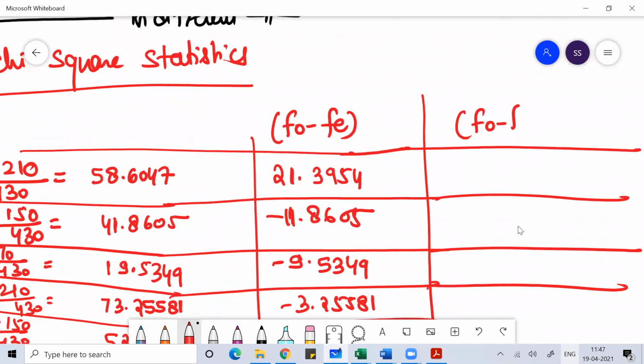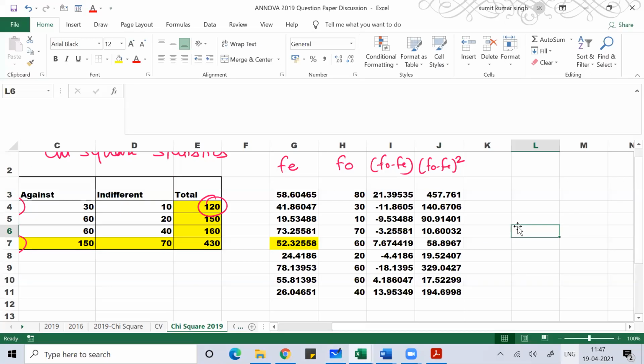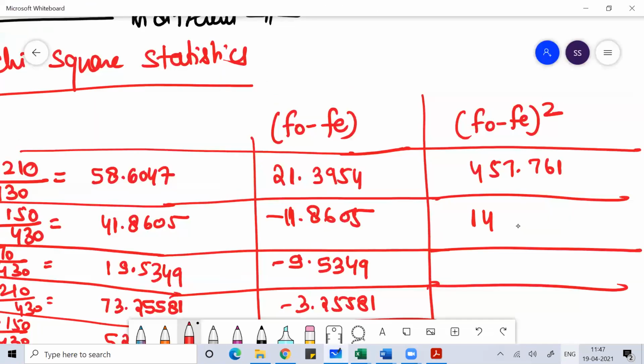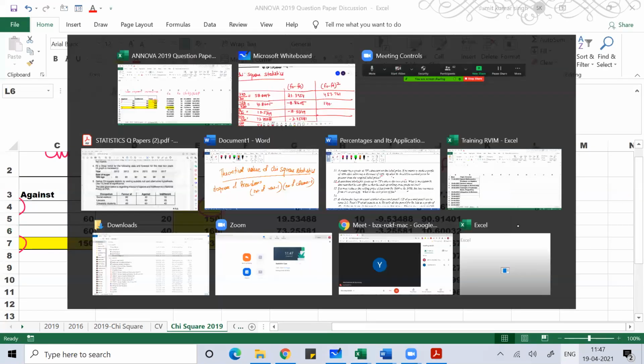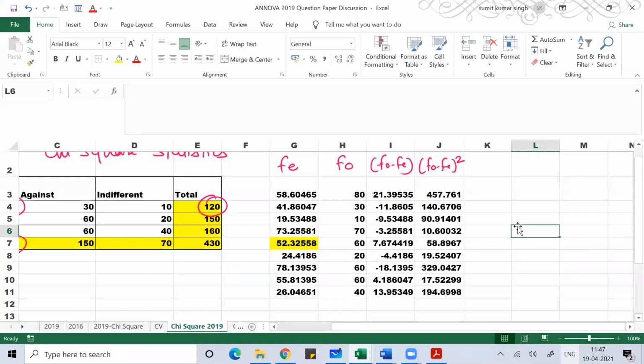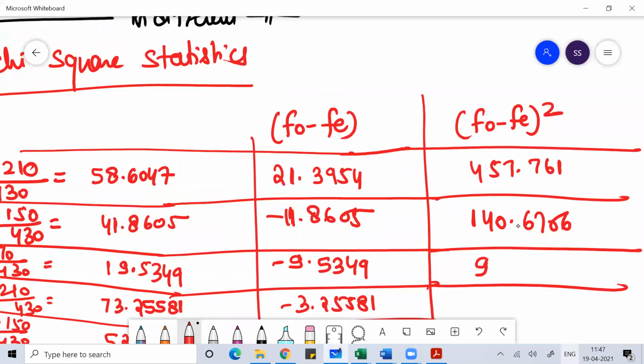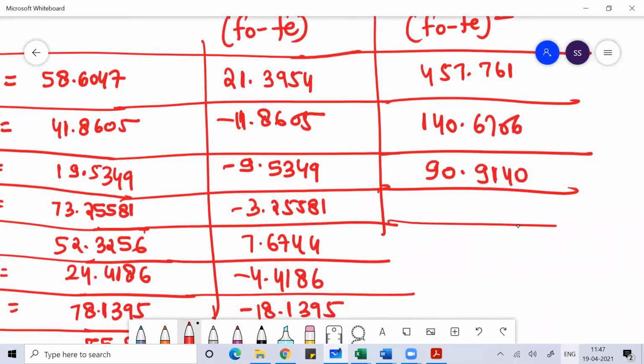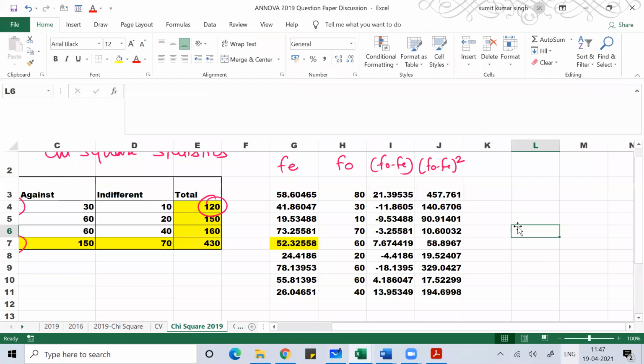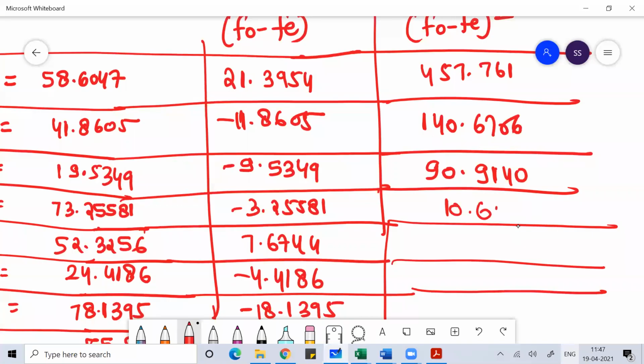F naught minus fe whole square: 457.761, then 140.6706, then 90.9154, then 10.60032.